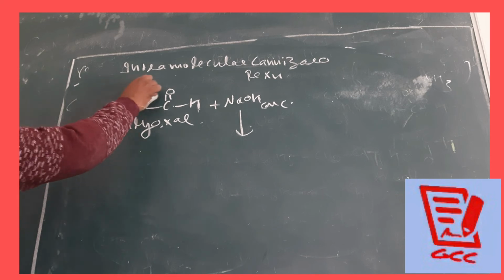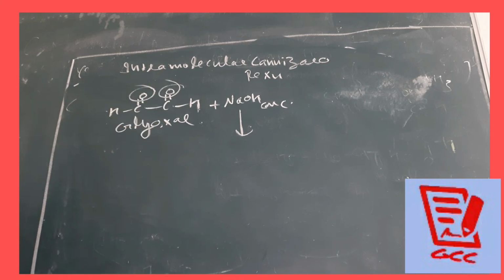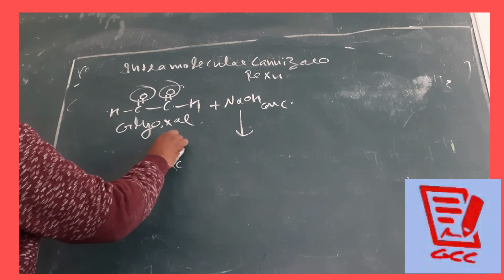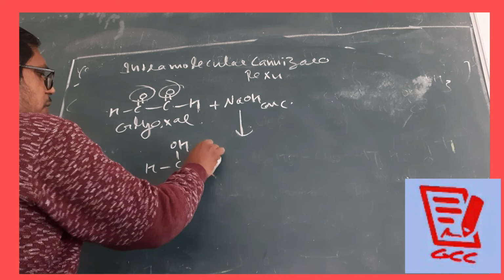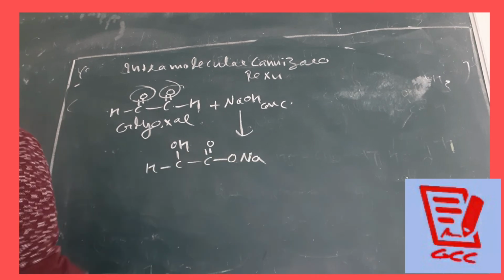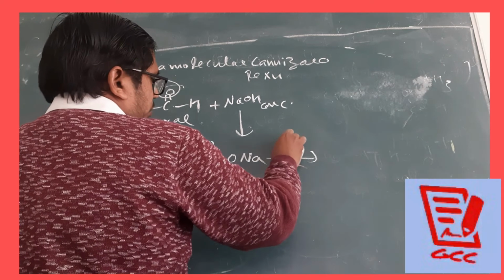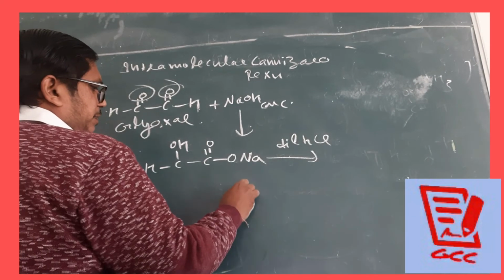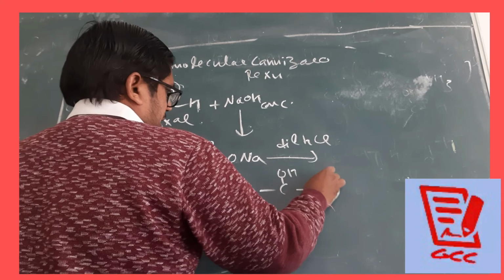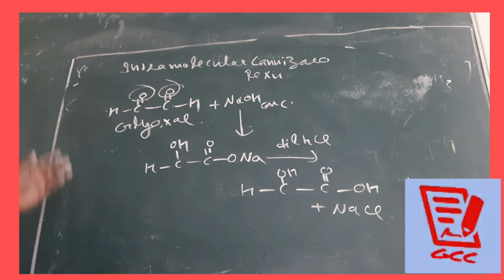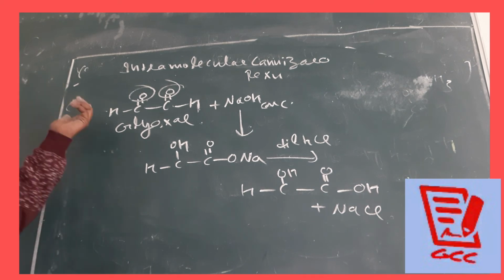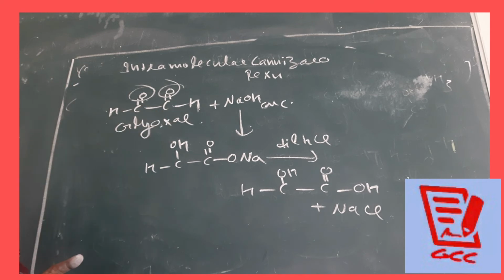One of the carbonyls will go into reduction and the other will undergo oxidation. Then what is going to be the product? Here HCHO, oh yes or no? Then here it will become COONa. And we can give its reaction with dilute HCl to change it into HCHO and COOH plus NaCl. Clear? This is called the intramolecular Cannizzaro reaction. Again, you see there is no alpha hydrogen, but both carbonyl groups are within the same molecule.